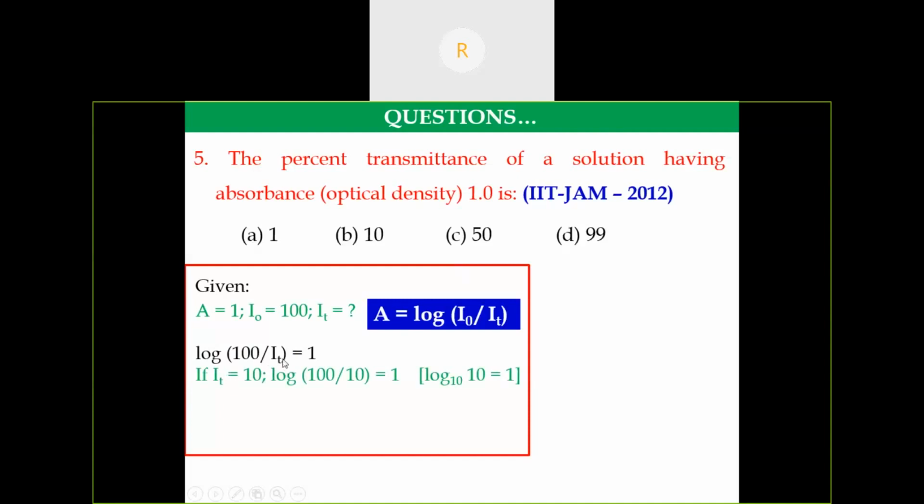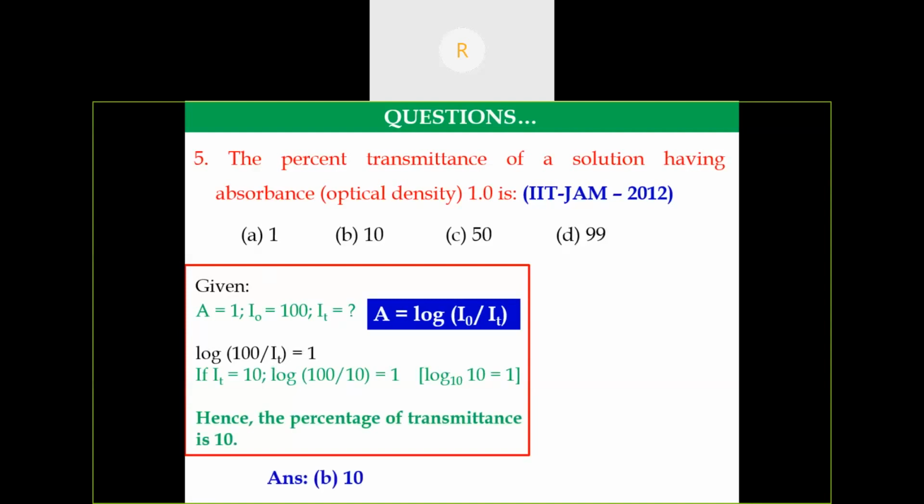The simple thing is to substitute the given options. They have given 4 options. I am going to substitute option A. Suppose log 100 divided by 1. Log 100 is equal to 2, so that is not the correct answer. Then I am going to substitute option B. Log 100 divided by 10, you can cancel, then log 10. Log 10 is equal to 1. They have given the absorbance value as 1. You can easily calculate with this method, or you can take the anti-log and then calculate the IT value.